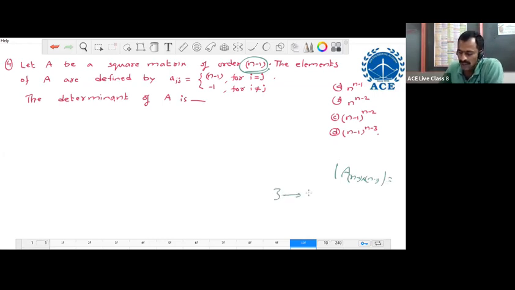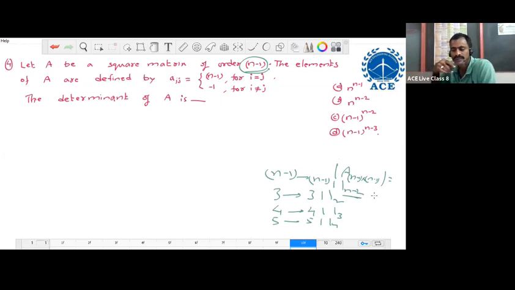Expansion of a third order determinant is 3 second order determinants only. Expansion of a fourth order is 4 third order determinants. Expansion of a fifth order is 5 fourth order determinants. In general, expansion of n minus 1th order is n minus 1 determinants of n minus 2 order. Is it easy to find directly? General order, not a particular order. Even for a particular order, higher order is very difficult. Here, general order is very difficult. So that is why, don't find the determinant of this general order directly.